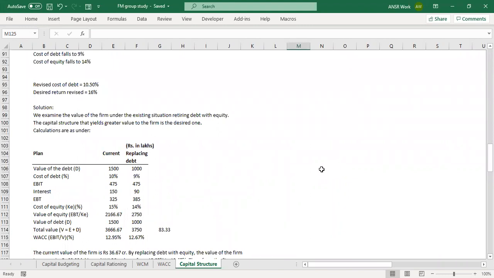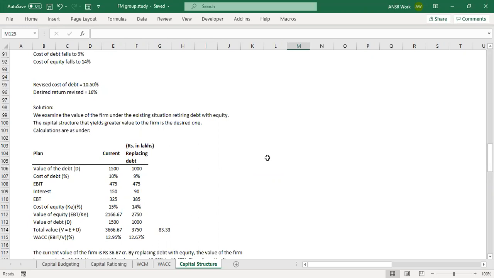Okay, great. Have you calculated how much it is? So I was trying to calculate the value of debt: 1500 minus 500, because we have to reduce from it. It got reduced by 5 crores, so it comes to 10,000 lakhs. Yes, you're right. Then cost of debt is 9%. Perfect. And EBIT will remain the same, right? Yeah, because this is the earnings before interest and tax. Correct. So I will keep it as it is.